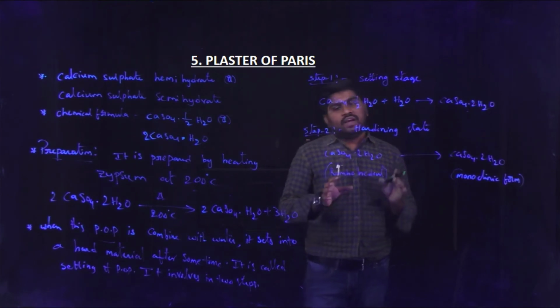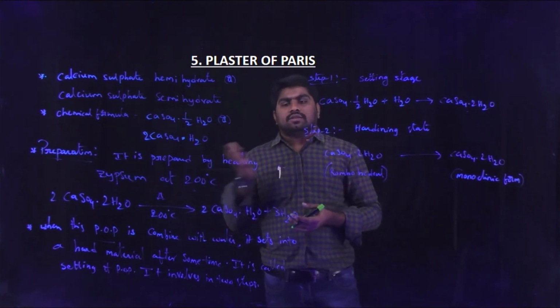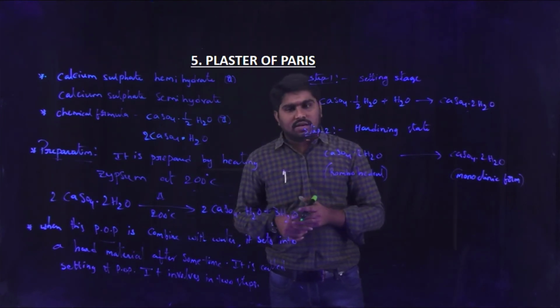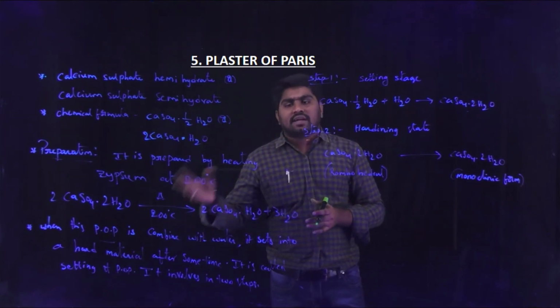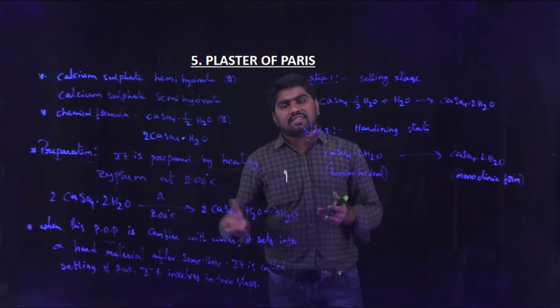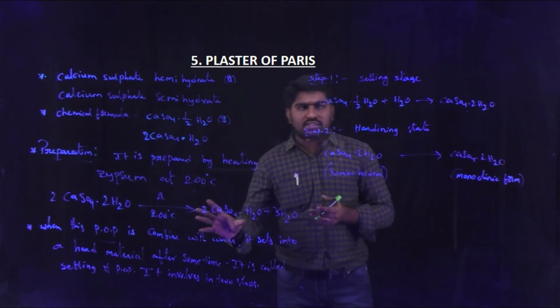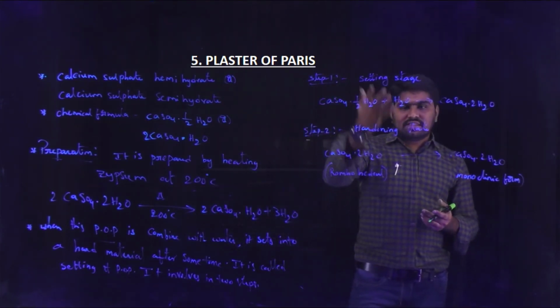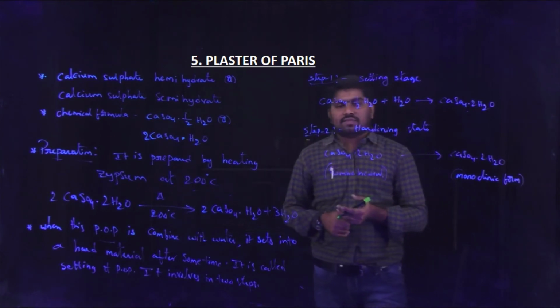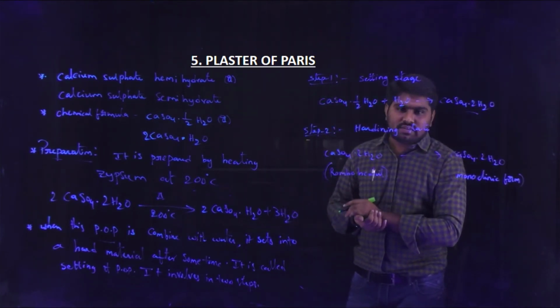So when we add water to plaster of Paris and leave it for some time, it is converted into a hard material. This is called setting of plaster of Paris. It involves two stages. In the first stage, the setting stage, CaSO4 half H2O, plaster of Paris, is added to water and produces CaSO4 2H2O.